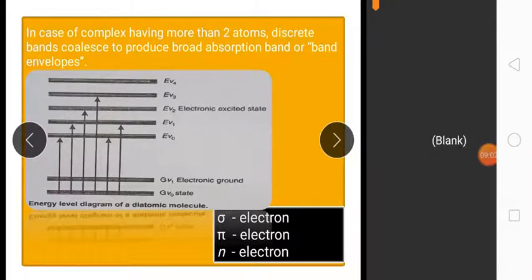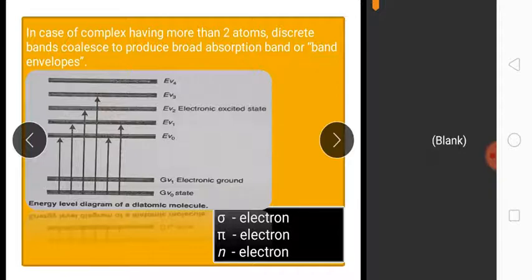When the molecule absorbs the UV radiation or electromagnetic radiation, in the case of complexes having more than 2 atoms, discrete bands collapse to produce a broad absorption band or band envelope. So energy absorbed in the UV region produces a change in the electronic energy of the molecules, resulting from transition of valence electrons in a molecule.